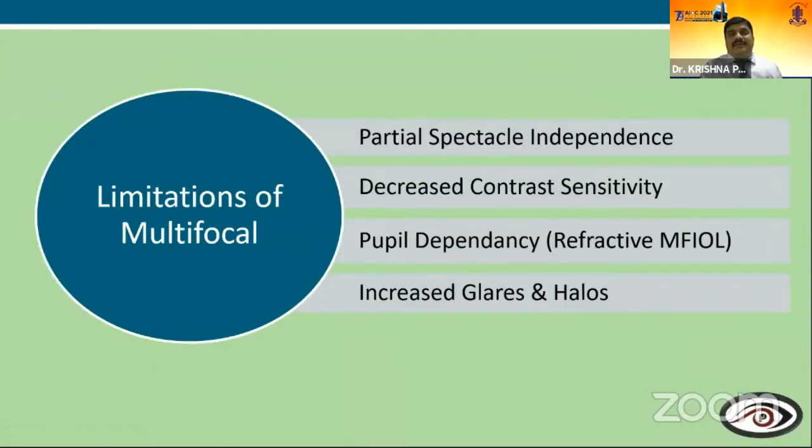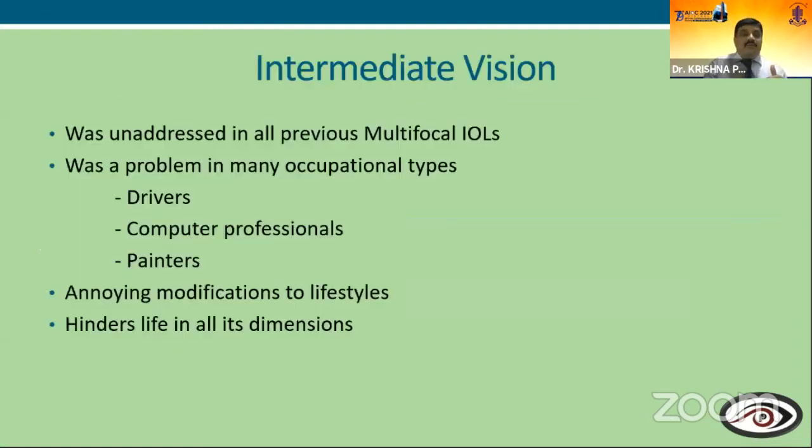So what are the limitations with this multifocal? Partial spectacle independence, decreased contrast sensitivity. Previously, we used to implant the refractive multifocal IOLs, which depend upon the pupil size. There is increased glare and halos. That's where the intermediate vision comes in, a factor which was not addressed in the previous multifocal intraocular lens.